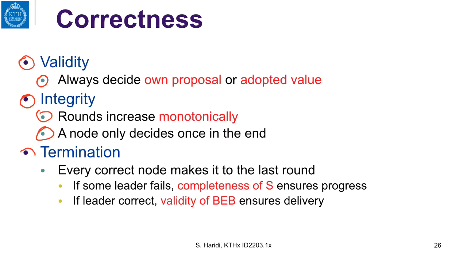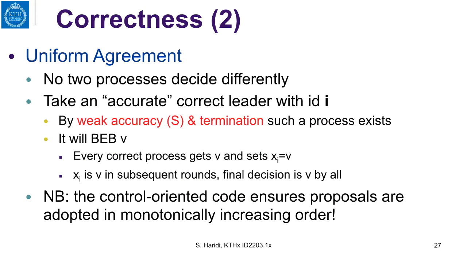And termination is still the same because every correct process makes it to the last round. The failure detector S is still complete. And if the leader is correct, the validity of the best-effort broadcast ensures delivery, and therefore we can move to the next round. So let's look at agreement then.